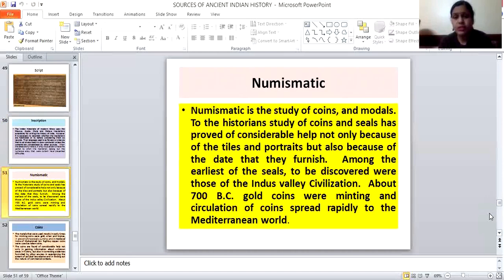Then coins. Numismatics is the study of coins and medals. To the historian, the study of coins and seals has proved a considerable help, not only because of the titles and portraits, but also because of the dates that they furnish. Among the earliest of the seals to be discovered were those of the Indus Valley civilization. About 700 BC, gold coins were minted, and circulating coins spread rapidly to the Mediterranean world.